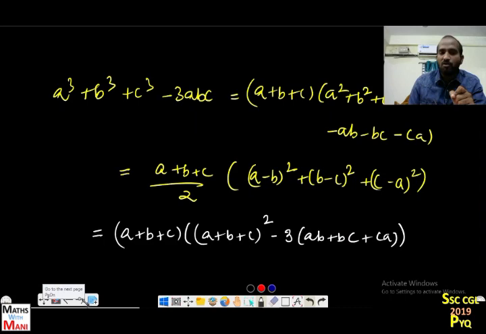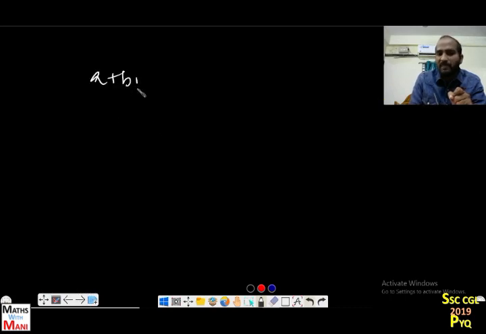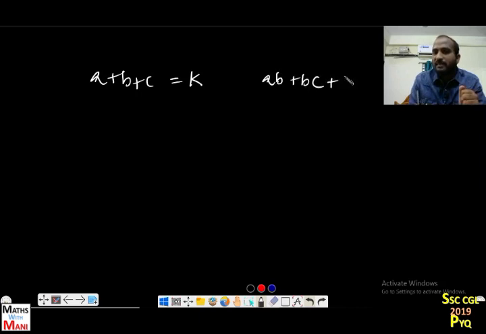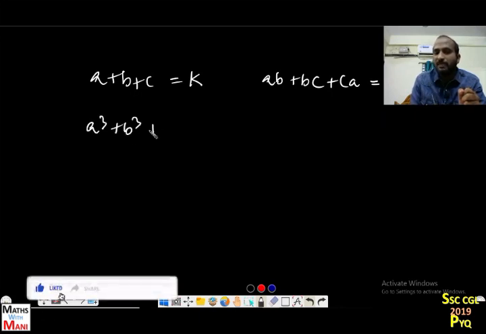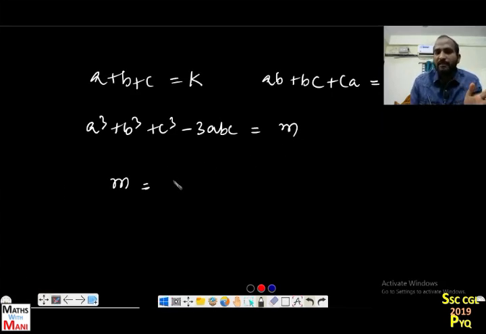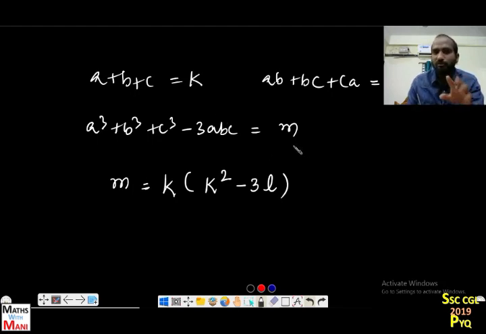Because in the exams, what is given? a plus b plus c is given, suppose it is k, and ab plus bc plus ca, suppose it is l, and a cube plus b cube plus c cube minus 3abc, suppose it is m. Then the formula is m is equal to k into (k square minus 3 into l). Out of these 3 variables you will have 2 variables and you have to find out the other variable.